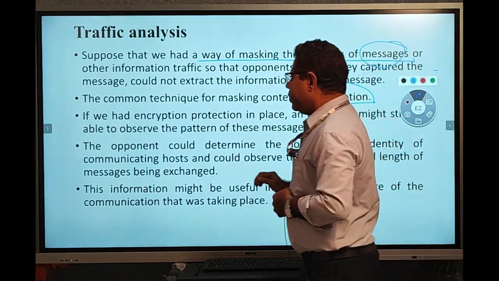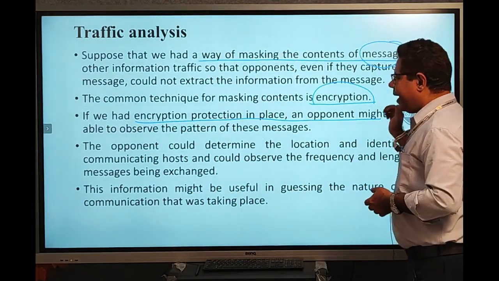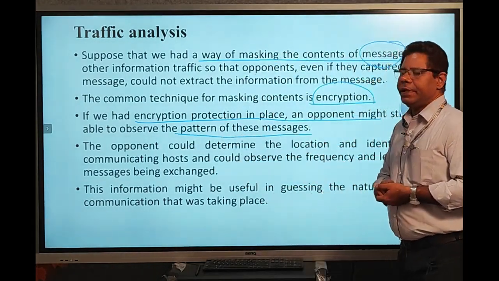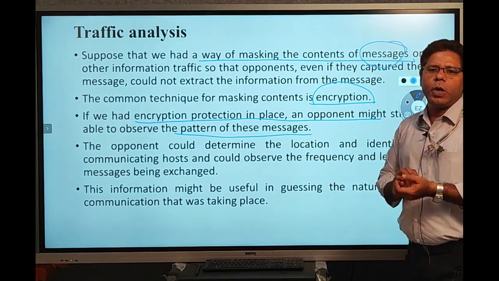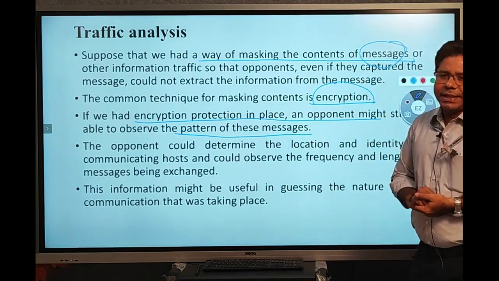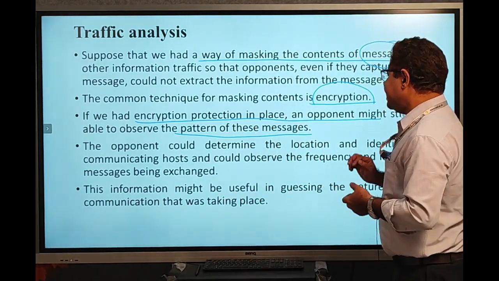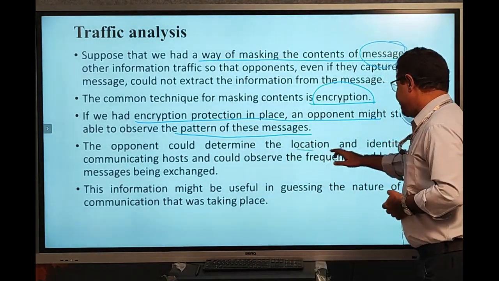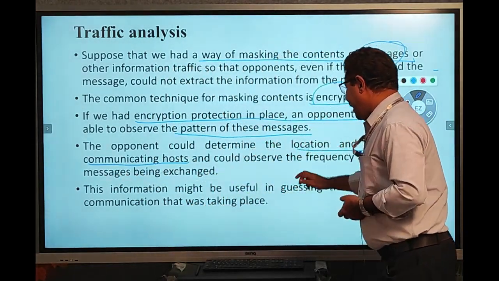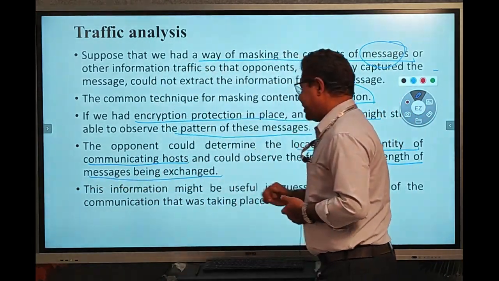Even though we apply encryption protection to our data, the attacker observes the pattern of the messages. The opponent simply determines the location and identity of the communicating hosts and observes the frequency and length of the messages being exchanged.